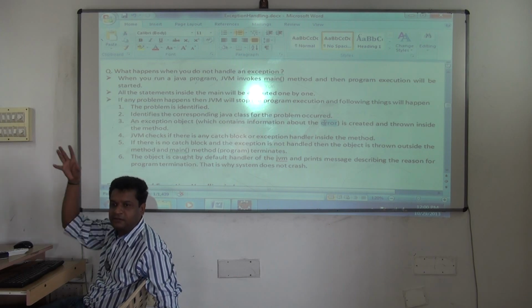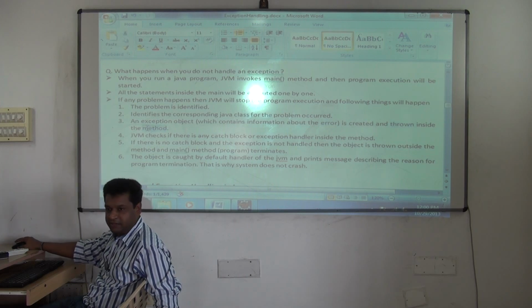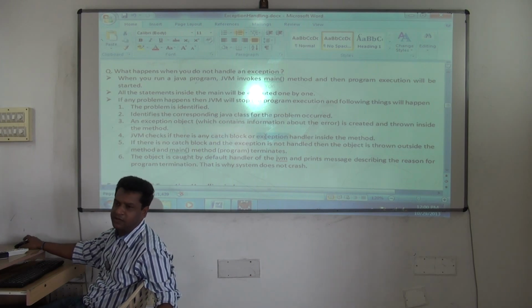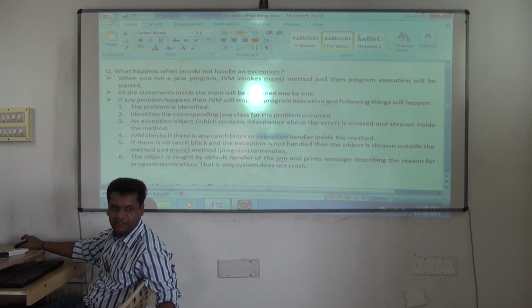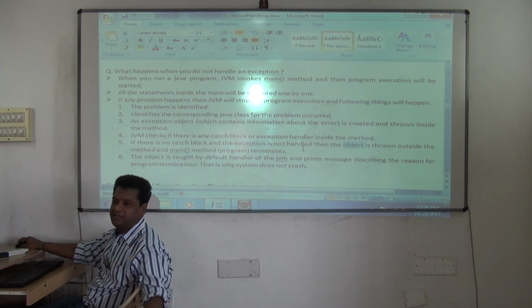That's the message you are seeing there. Why it got terminated? No, the default handler is printing it. So an exception object which contains information about the error is created and thrown inside the method. JVM checks whether there is any catch block or exception handler. Exception handler is nothing but the catch block only. It checks whether there is any try catch inside the method. If there is no catch and the exception is not handled, then the object is thrown outside the method.